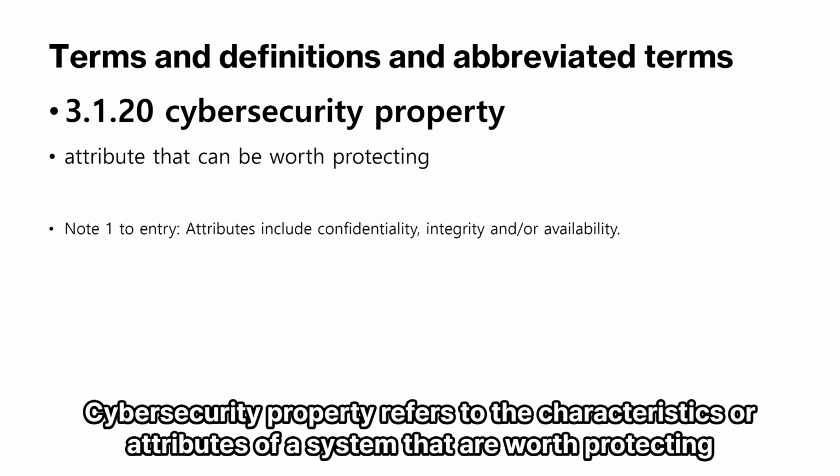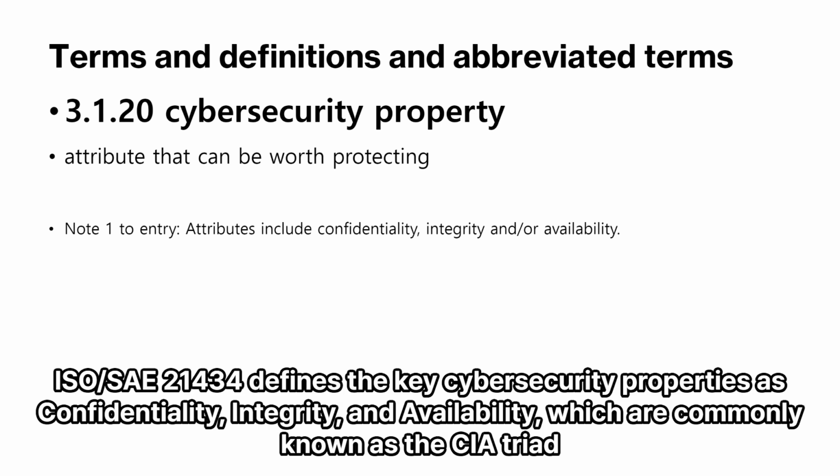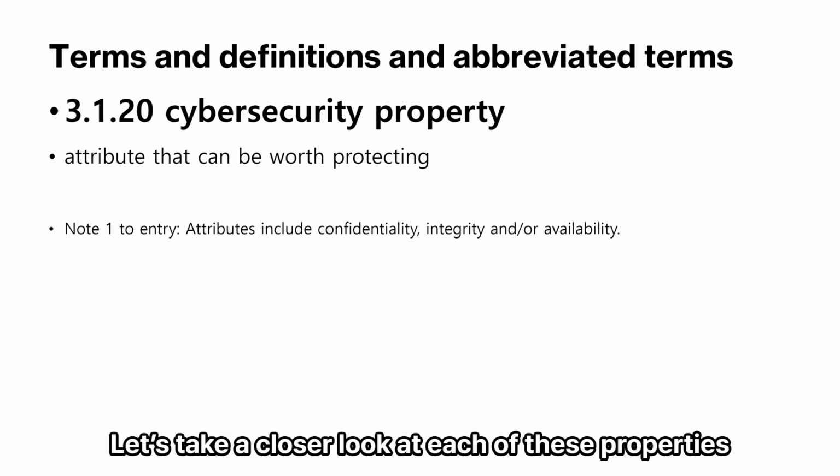Cybersecurity property refers to the characteristics or attributes of a system that are worth protecting. In simple terms, these are the critical elements that need to be safeguarded against cyber attacks. ISO 21434 defines the key cybersecurity properties as confidentiality, integrity, and availability, which are commonly known as the CIA triad. Let's take a closer look at each of these properties.